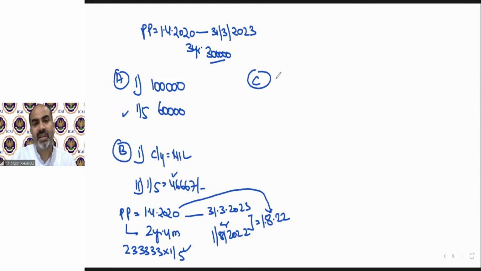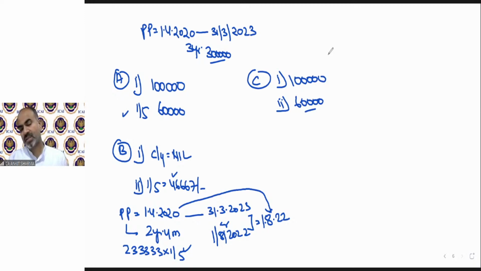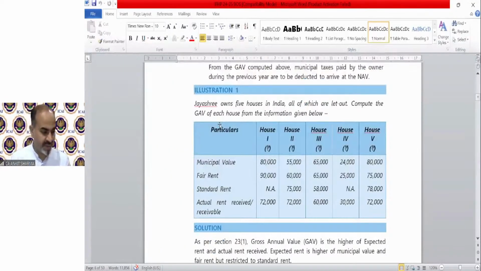In case C, current year interest is 1 lakh and the pre-construction period interest will come again 60,000. Clear? So these are the answers for the example I asked you in the last session. Now moving on to our question answer round.